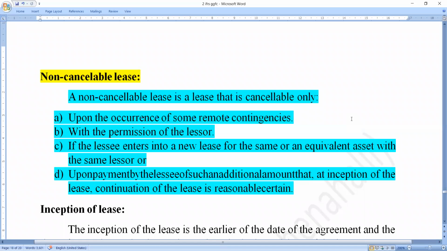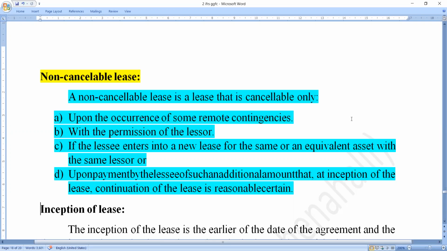It is a legal lease and illegal lease. And the cash leases, finance leases, and operating leases: there are different types of leases we have to follow. In that, the non-cancelable lease is very essential. They asked for a 2-marks question. A non-cancelable lease is nothing but a lease that is cancelable only